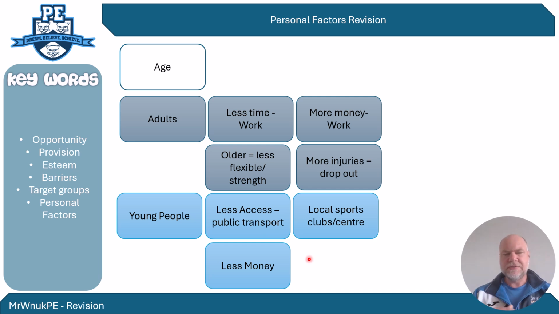So rather than just traditionally saying, oh, you're at school so you can't do things, that's not right. It's about what adults have that you don't have, and what adults have and you do have. But you do have more time because you don't have as many commitments as an adult. So they're the sort of comparisons you might make. You could bring in elements like social media and technology getting in the way of taking part in sports, but let's stick to these simple areas here for this simple revision aspect.